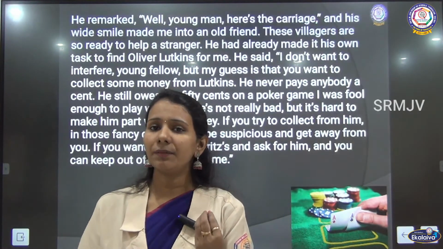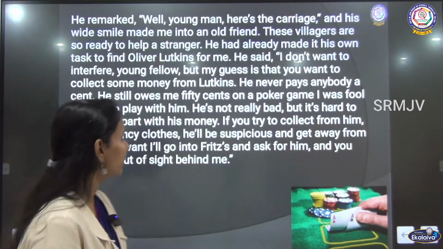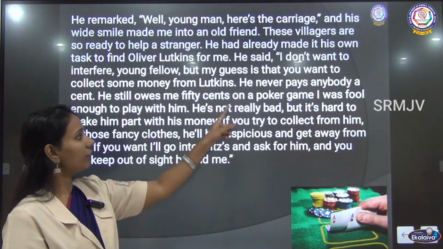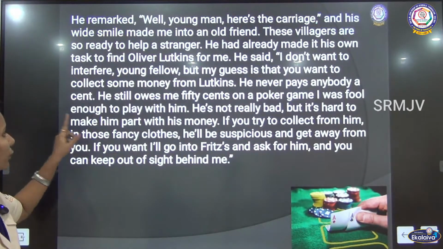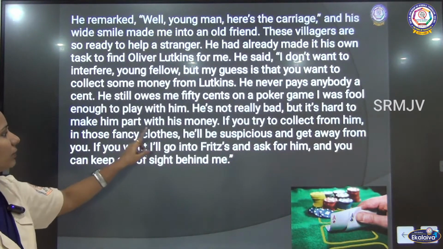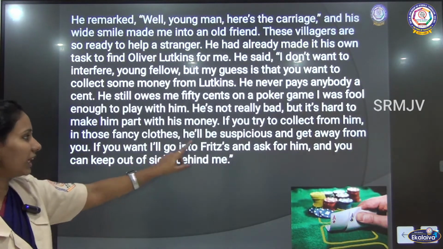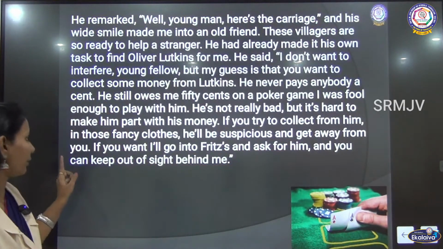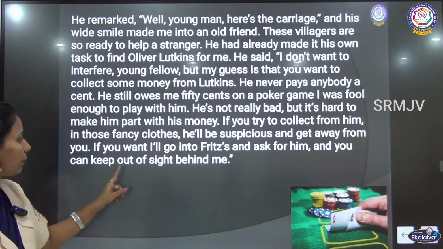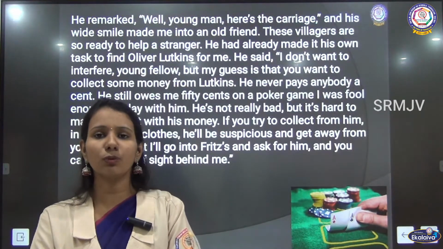Why? Because I must warn you that it is very difficult to collect money from Lutkins. He never pays anybody back. He still owes me 50 cents on a poker game I was fool enough to play with him. He is not really bad, but it's hard to make him part with his money. If you try to collect from him in those fancy clothes, he'll be suspicious and get away from you. If you want, I'll go into the Fritz and ask for him, and you can keep out of sight behind me. So he is also telling his own part of the story.